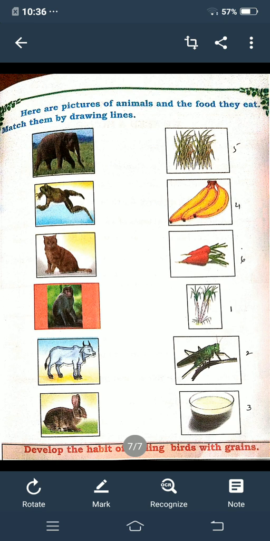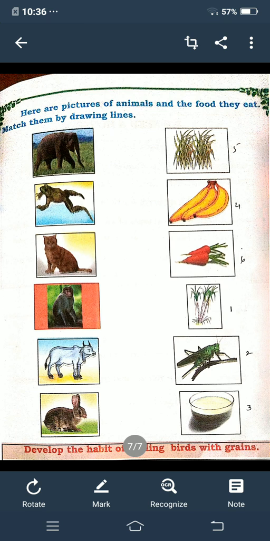Name some animals which eat plants, children. Some animals that eat plants are deer, rabbit, sheep, parrot. Name some animals that eat other animals as their food, children. The animals that eat other animals as food are tiger, lion, vulture, etc.